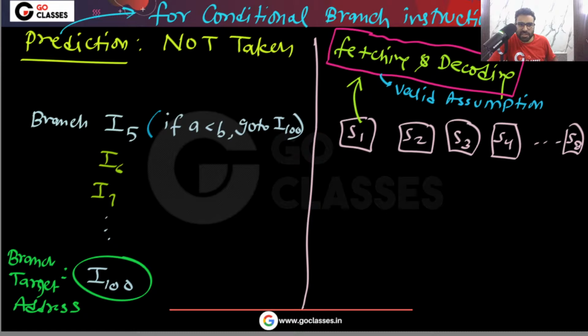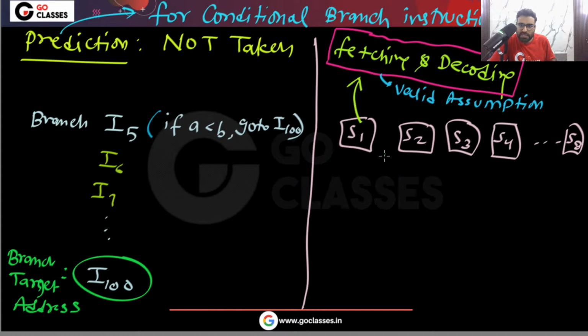So in this type of generic question, which is basically focusing on predict taken, predict not taken, I can say branch resolution strategies, this is a valid assumption to make: in stage 1 itself we are fetching and decoding. In stage 1 itself we find out whether the instruction that we are fetching is a branch instruction, a jump instruction, or a normal instruction. Very simple point.